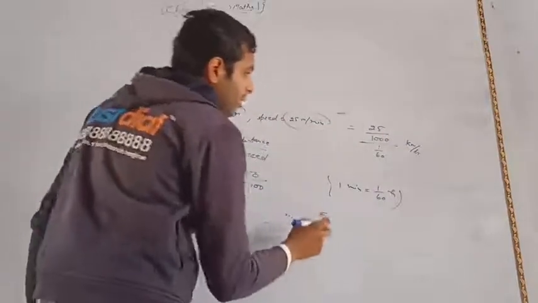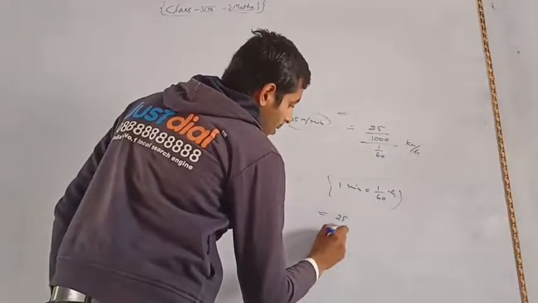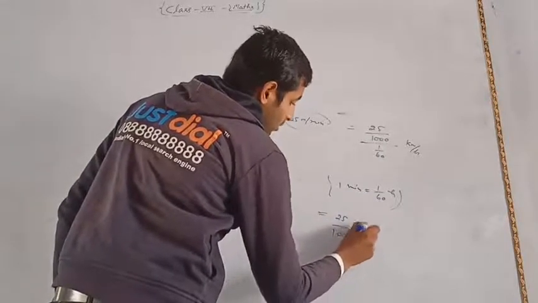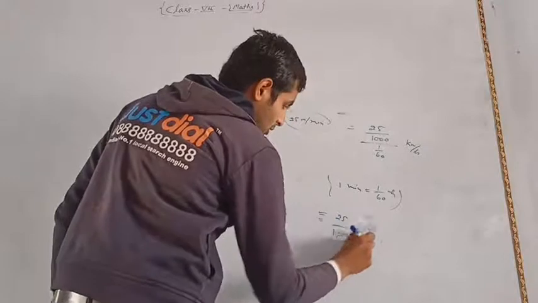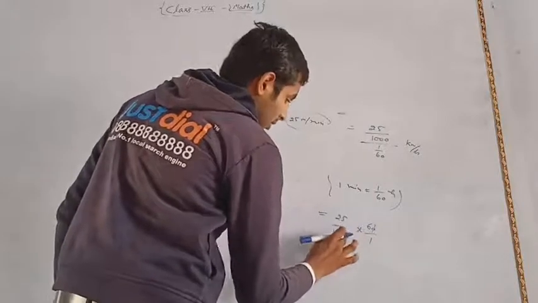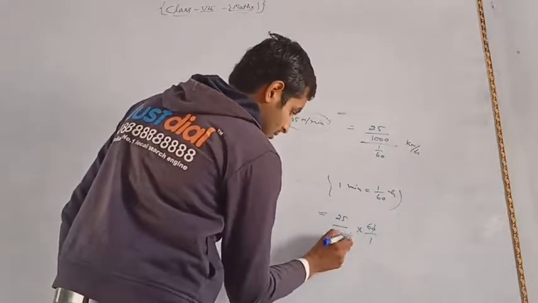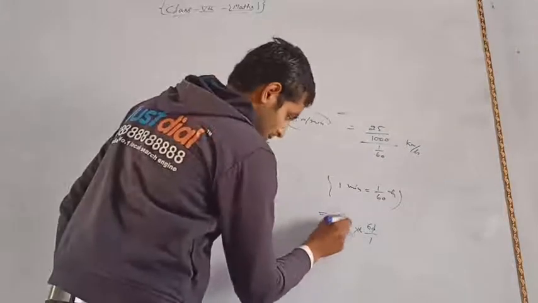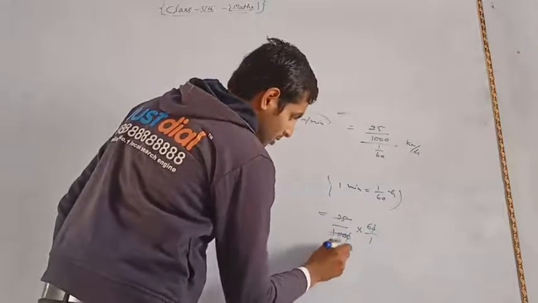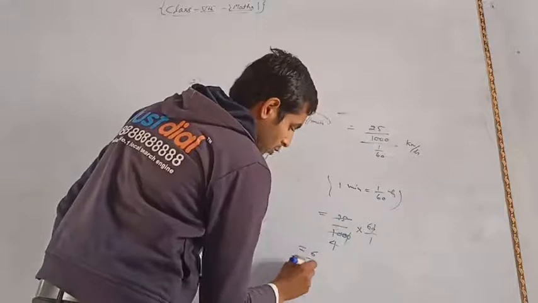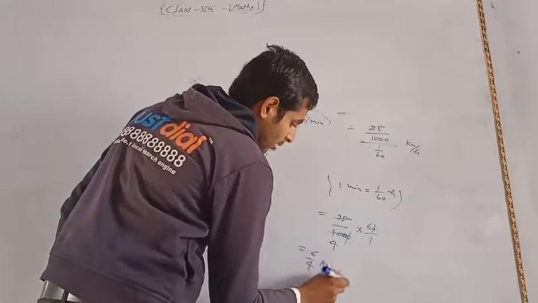So from here we get 25 upon 1000 into 60 upon 1. Then the zeros cancel, sorry, only one zero cancels. Then we get 6 by 4 kilometer per hour.